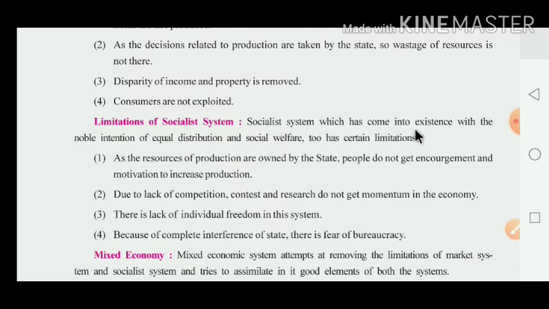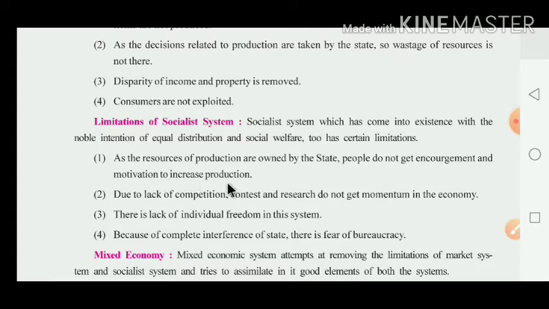Socialist system, which has come into existence with the noble intention of equal distribution and social welfare, has certain limitations. Now what happened there, dear children? Here the socialist system also has some kinds of limitations, and the socialist system only works and distributes for social welfare. Now first topic: as the resources of production are owned by the state, people do not get encouragement and motivation to increase the production.